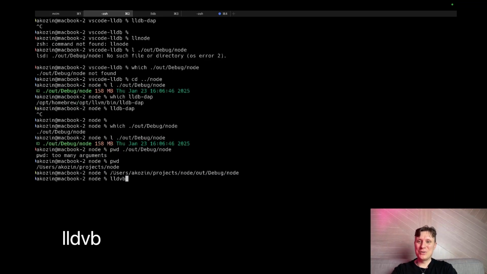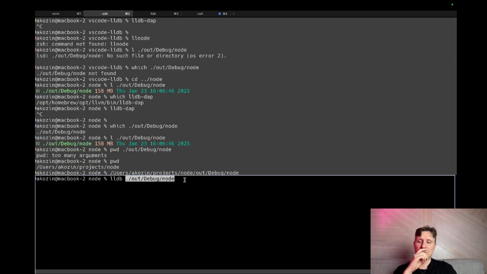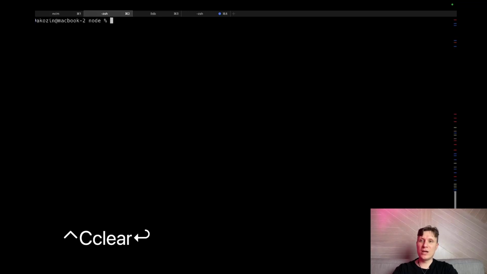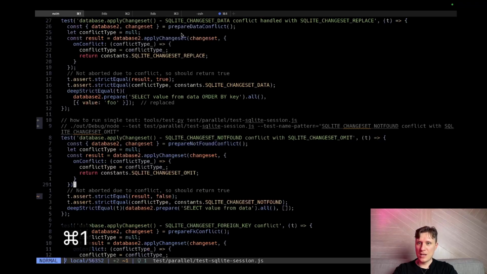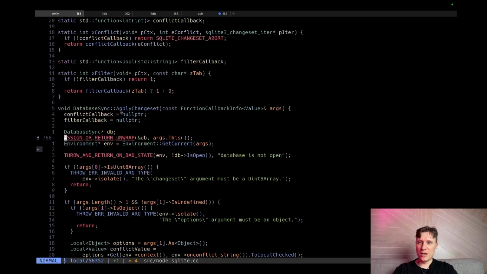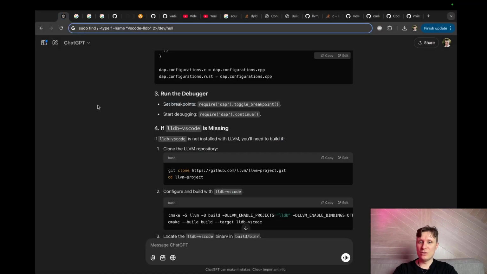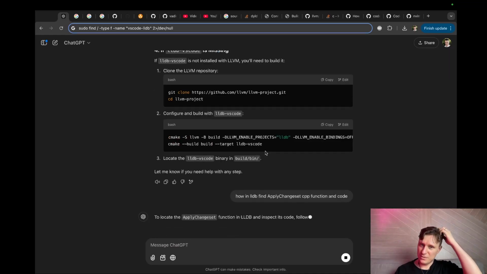It's not bad. We can use LLDB and try to debug this manually. Let's try manual. Maybe some configuration is missing. So this is why we can't debug. So this one should work. Yeah, we need to find this function and put a breakpoint here. I can't recall how to work with LLDB. How in LLDB to find a C++ function and code? Let's just jump there.